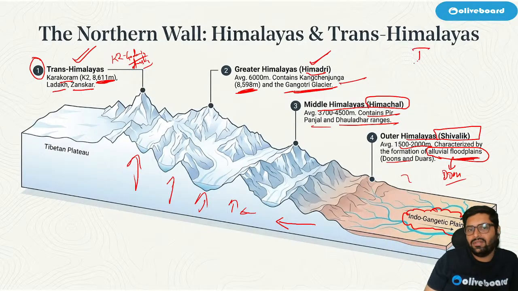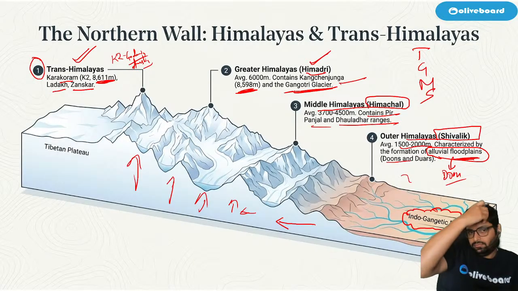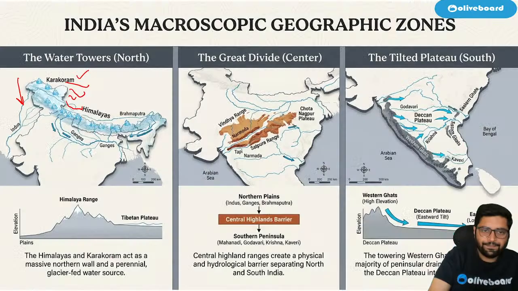So first we have Trans Himalayas, then we have Greater Himalayas, Middle Himalayas, and Shivalik. Correct? Now, so you can see Karakoram Himalayas. Correct?